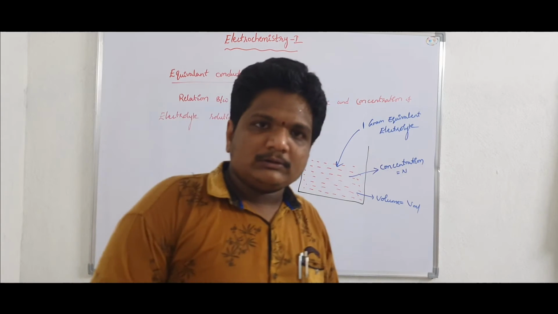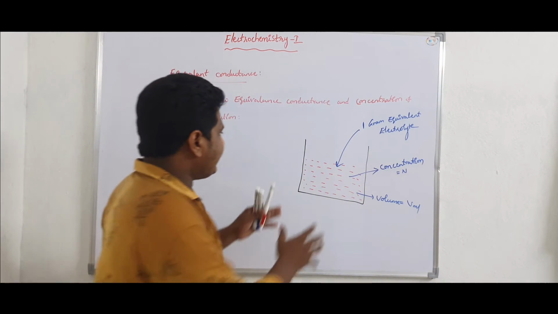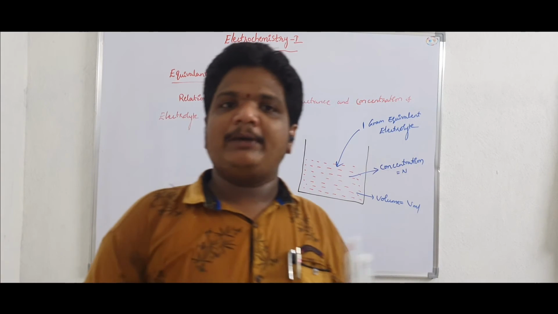Now suppose I measure the conductance of this solution.